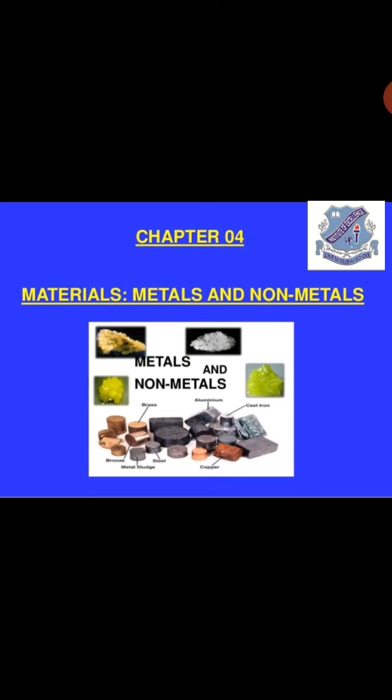You are familiar with a number of materials, like iron, aluminium, copper, etc. So there are a variety of materials in our surroundings. But when we are told to name a metal or to name a non-metal, we get confused between them, right? So in this chapter we are going to speak about the difference between both these types of materials and how we can differentiate them on the basis of their properties. So let's get started.